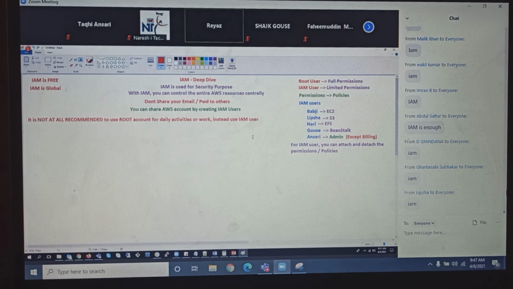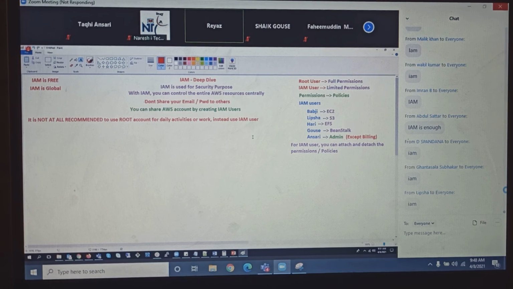You guys have signed up for an AWS account with your email ID and password. Yes. Good. Can you tell me honestly, how many of you have this email ID and password saved in the browser?